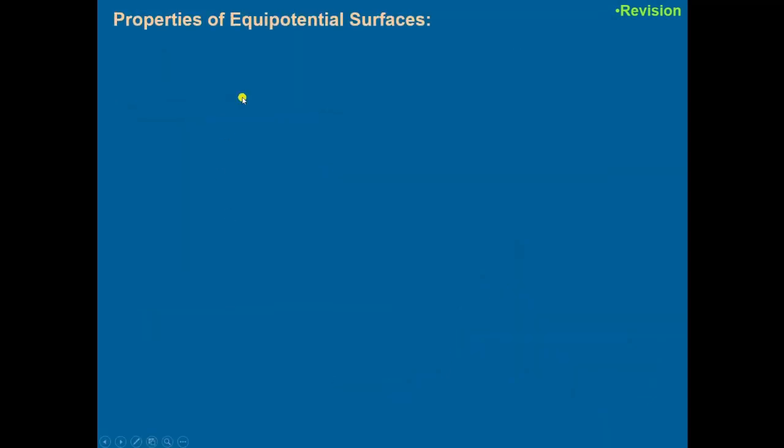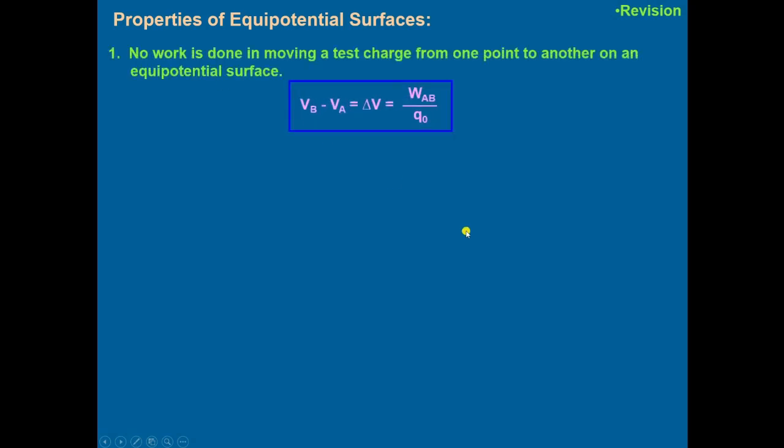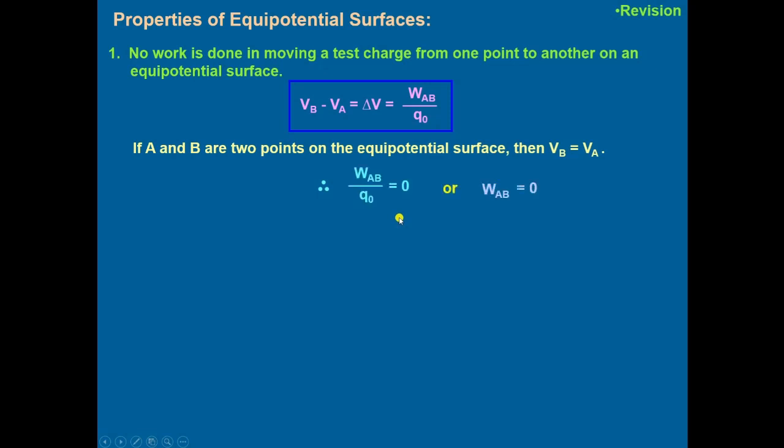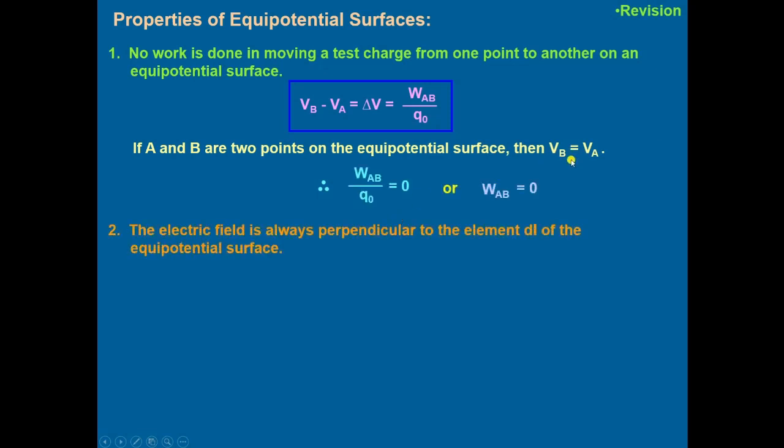And we have discussed the properties of equipotential surfaces. No work is done in moving a test charge from one point to another on the equipotential surface. We have the 2 points on the equipotential surface. The potential at the 2 points will be same. Then no work will be done. W AB upon Q naught will be equal to 0. Means work done per unit charge will be equal to 0. That means the work done will be equal to 0.